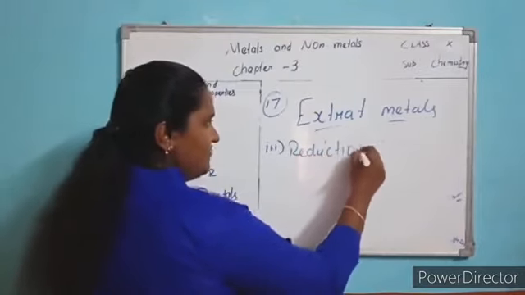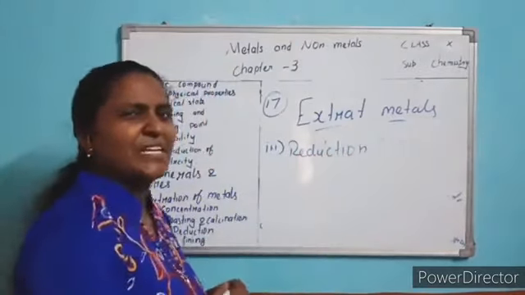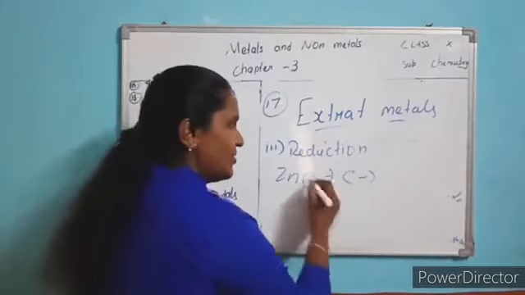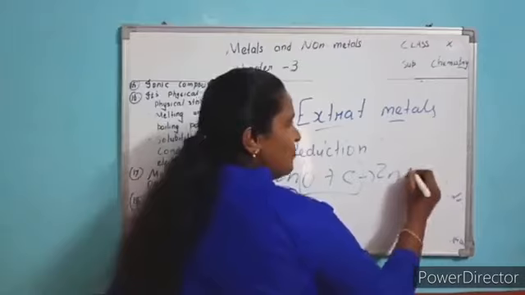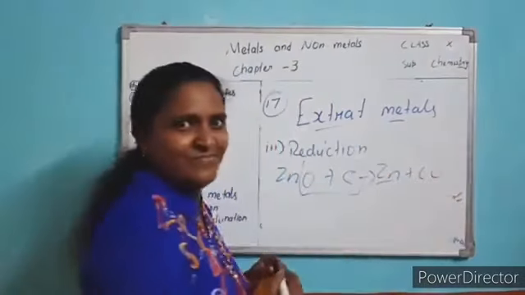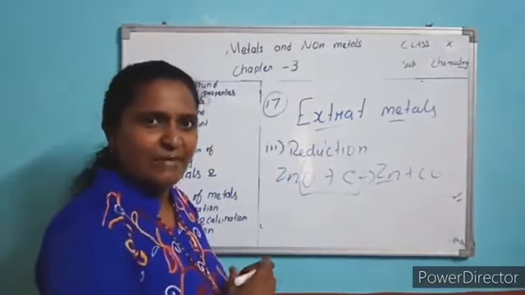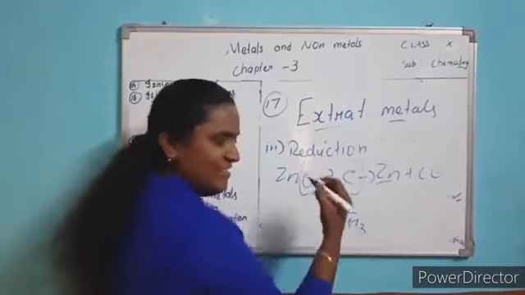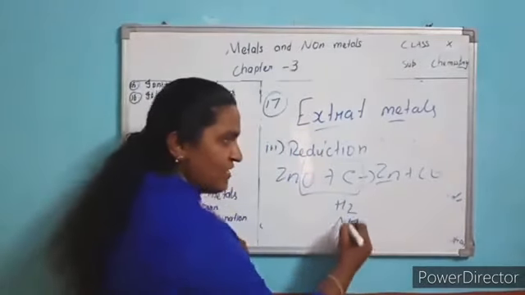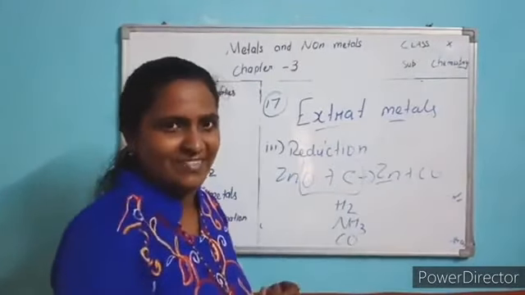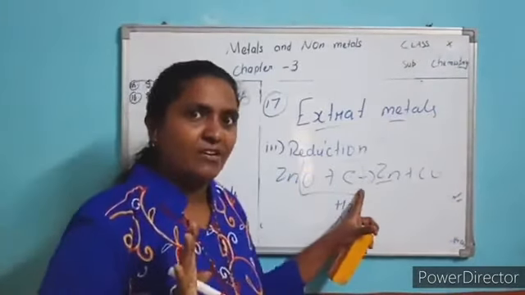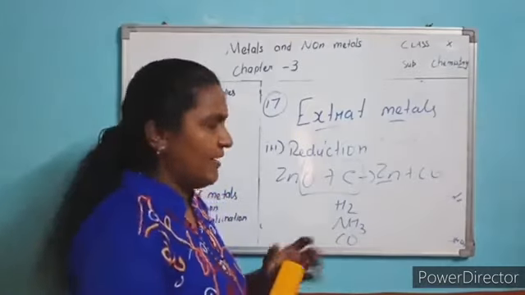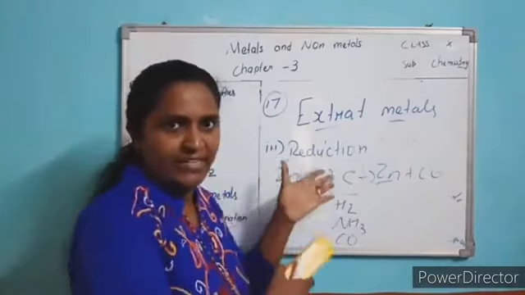What will you do in the reduction? Many reducing agents are there. Zinc oxide, with carbon, is reduced to zinc plus CO. So you got the metal. Understood? And many common reducing agents: hydrogen is there, ammonia is there, CO is there. These are all common reducing agents. But for zinc oxide you prefer carbon. In the next class we will study this further in depth.